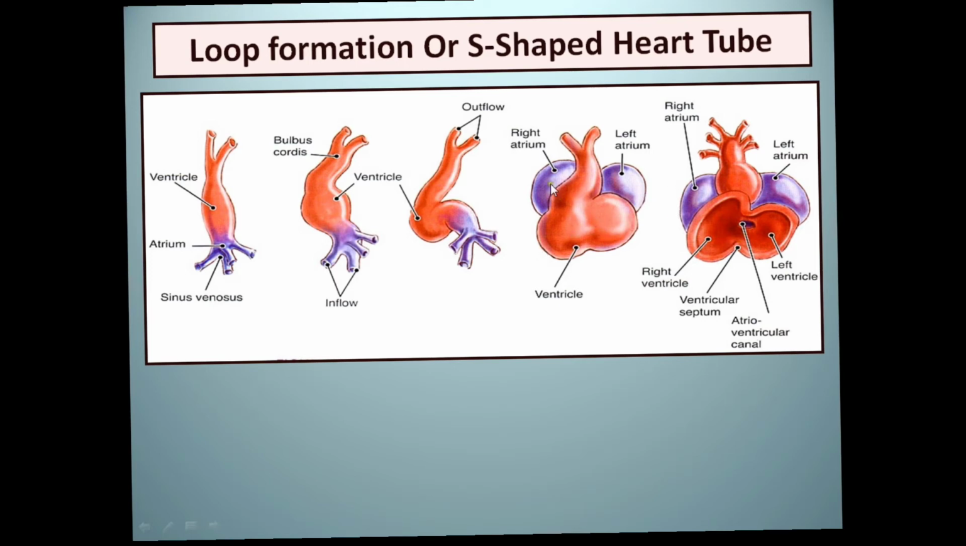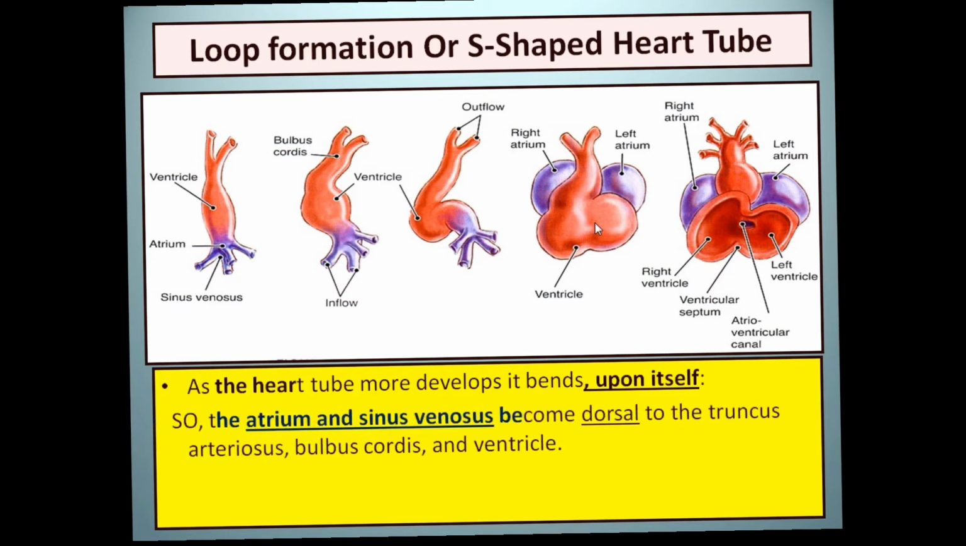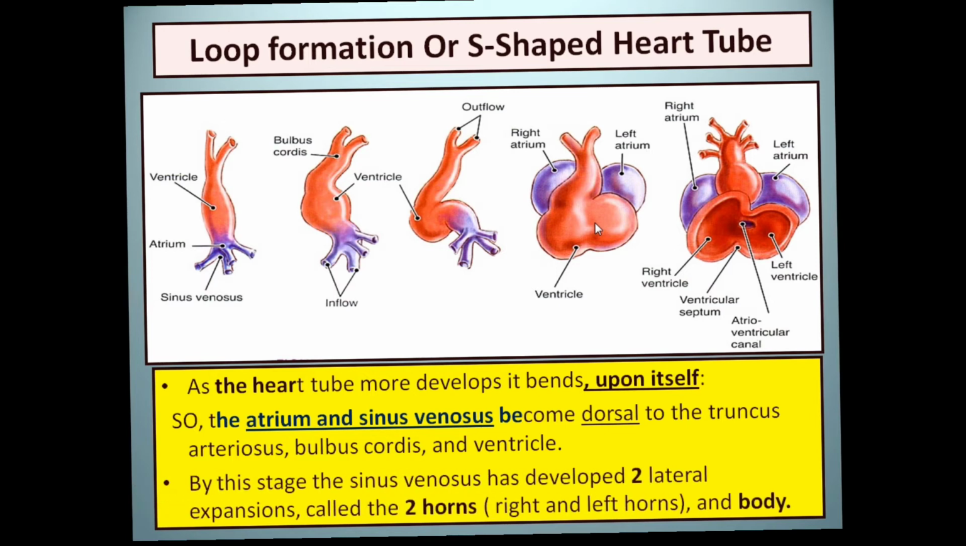So as the heart tube bends more on itself, the atrium and the sinus venosus become dorsal to the truncus arteriosus, the bulbus cordis and the ventricles. By this stage, the sinus venosus has developed two lateral expansions, or two horns. अब क्या होगा कि जब ये पीछे चला गया तो sinus venosus developed into two horns, and those two horns are the right and the left horns of the sinus venosus.